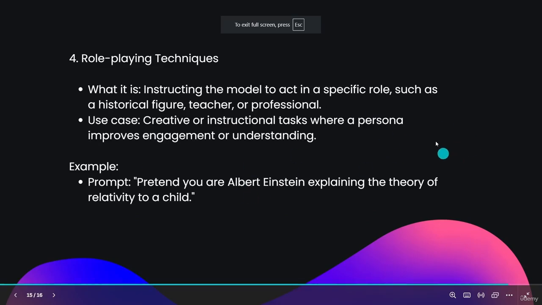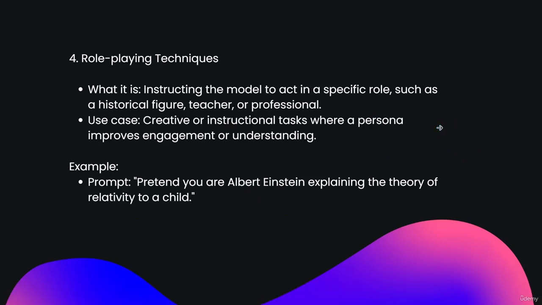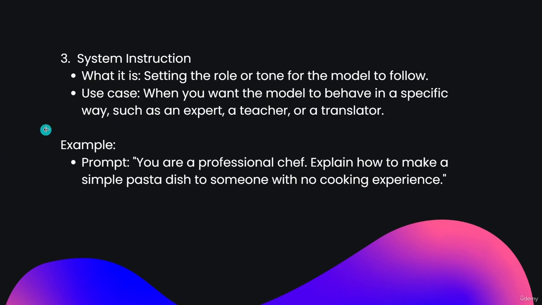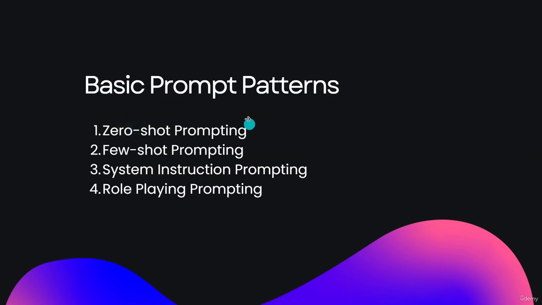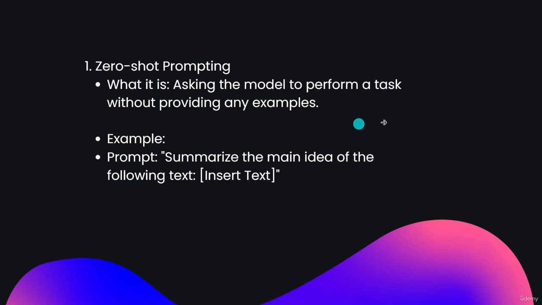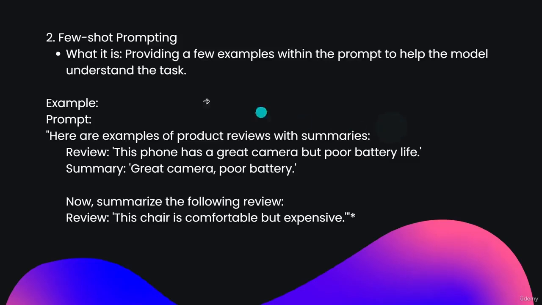We will see some role playing techniques, so you can easily understand by practicing by yourself in ChatGPT itself. In this module of the third class, we have discussed some prompt patterns. We discussed zero shot prompting, in which we just ask a question, or we train a model to perform a specific task, where we used ChatGPT to do some summarization of a paragraph. After that, we saw few shot prompting, in which we provided a few examples to get the output in the format we want, and we generated it in ChatGPT itself.